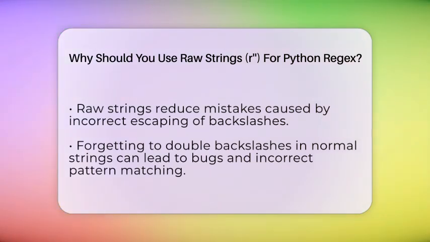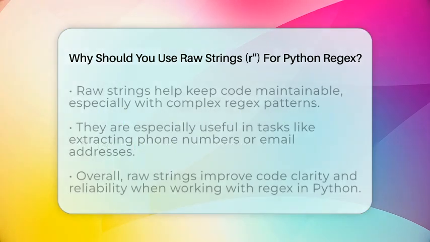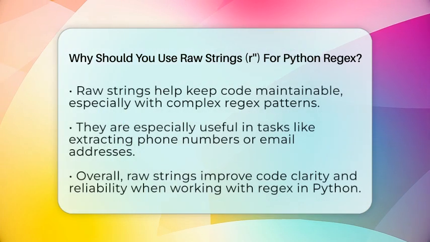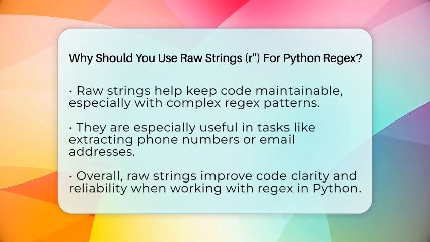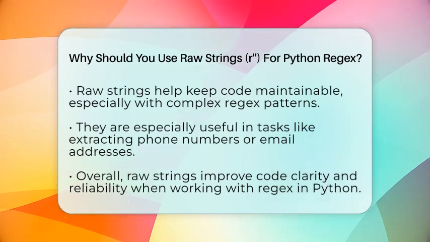Using raw strings eliminates this risk because Python does not interpret backslashes as escape characters in raw strings. In text processing, especially when dealing with complex patterns, raw strings save time and effort. They make your code cleaner and easier to maintain, which is important when your scripts grow larger or more complicated. Whether you are matching phone numbers, email addresses, or other text patterns, raw strings keep your regex patterns simple and correct.